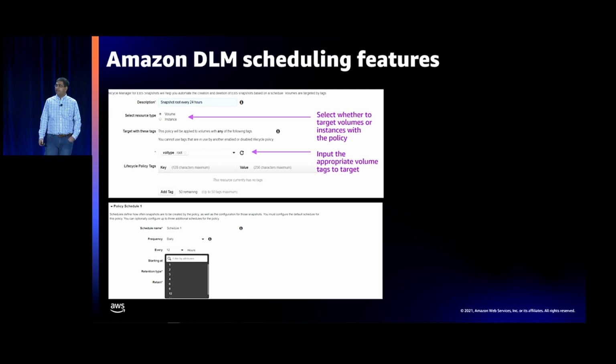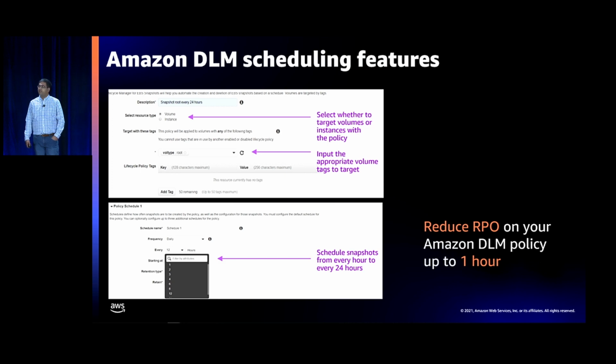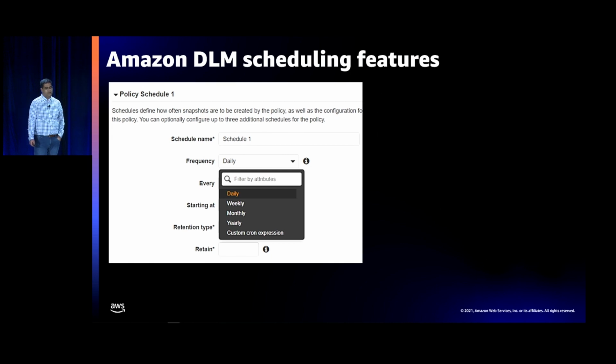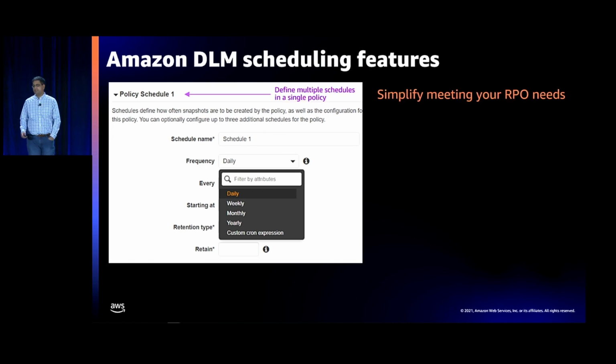You can then put the tags that you want the backups to happen for. And then you can schedule snapshots every hour, up to 24 hours. In other words, you can reduce your recovery point objectives all the way down to 1 hour with Amazon Data Lifecycle Manager. Okay, so then how do we help you on the policy side?